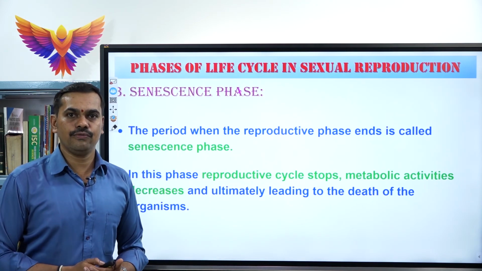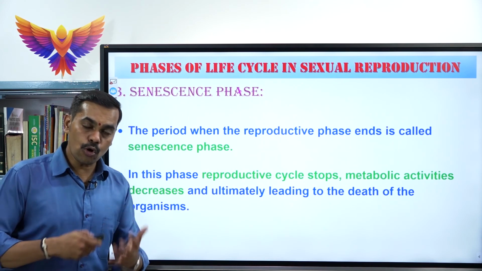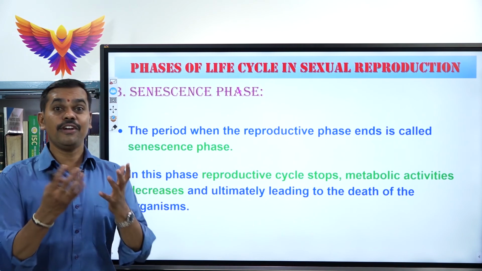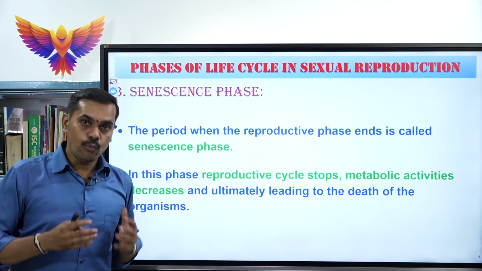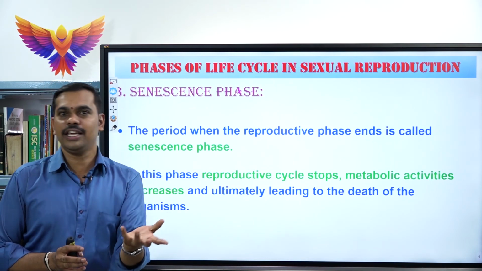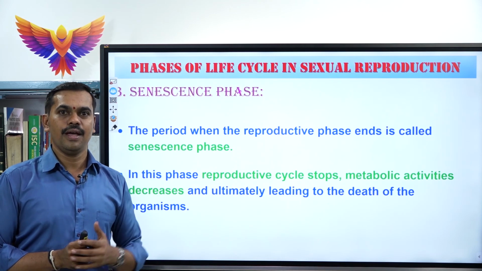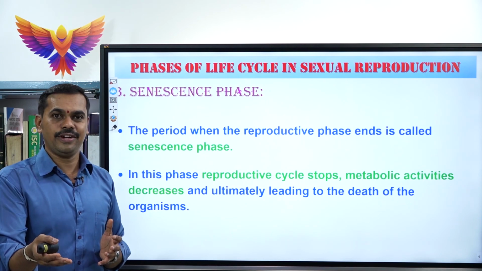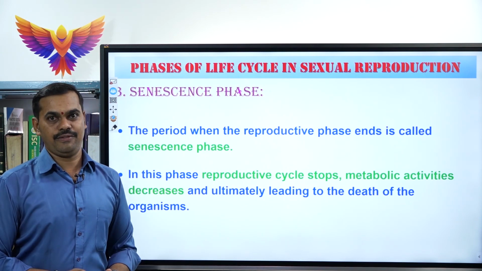In the next class, we will be learning some more concepts under sexual reproduction, which is called events of sexual reproduction, where we will be learning 3 different events: pre-fertilization events, fertilization events, and post-fertilization events. So till then, thank you.